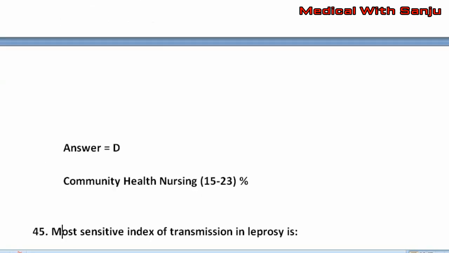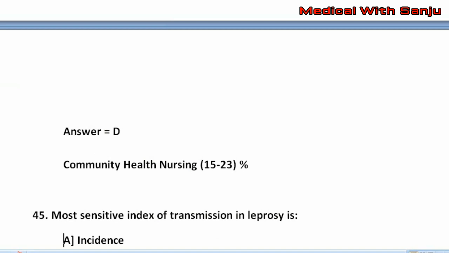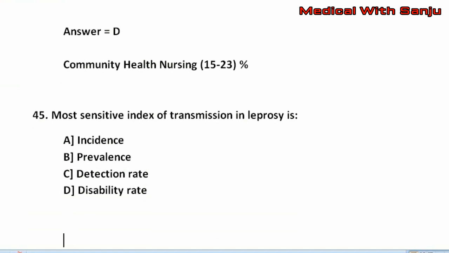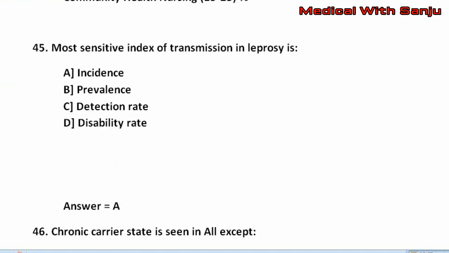Now from community health nursing, 23% of the questions. Question number 45 from community health nursing. Most sensitive index of transmission in leprosy is option A, incidence. Option B, prevalence. Option C, detection rate. Option D, disability rate. The right answer is option A, that is incidence.